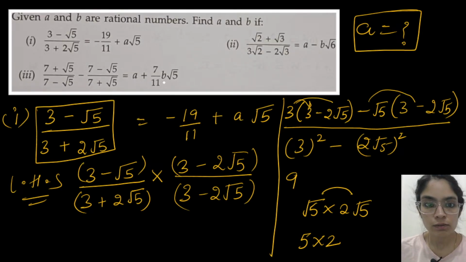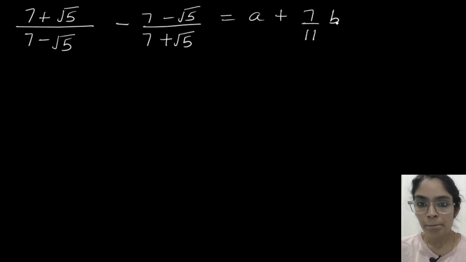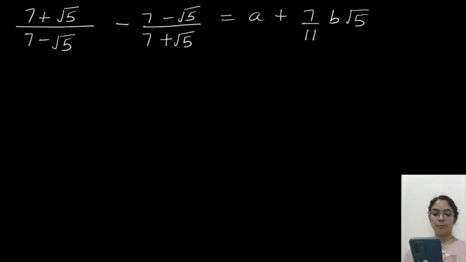This is equals to a plus 7 by 11 b root 5. So we have to find the value of a and b. Make sure you are considering the signs as well. In the previous question, most of you gave me both A and B as positives only. Just see the signs as well.